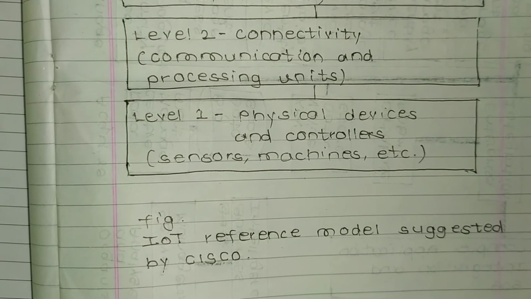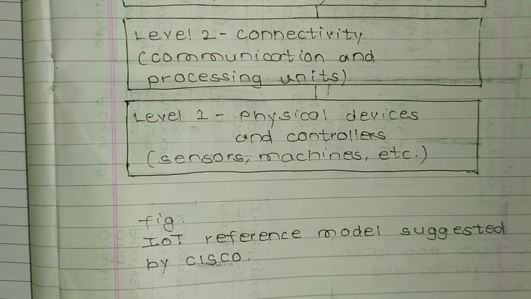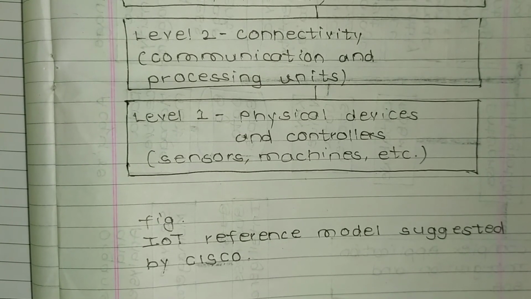Figure: IoT reference model suggested by Cisco. So this was a reference model which was suggested by Cisco. In this model we have 7 tiers or 7 levels. So level 1 is physical devices and controllers, sensors, machines, etc. Now level 2 is the connectivity level. So communication and processing units are in this level. That means Bluetooth, etc. So these are in level 2.